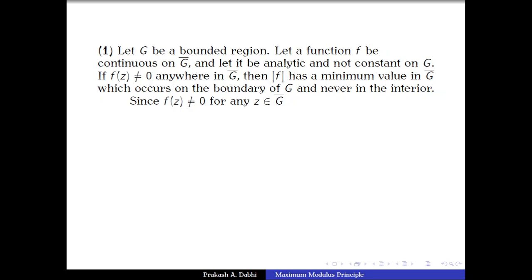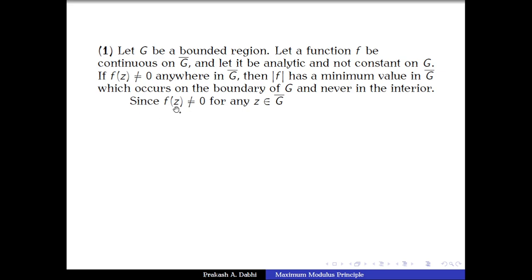We start with the hypothesis, and before going to the solution, this statement is also called the minimum modulus principle, because we are talking of the minimum of mod of f.